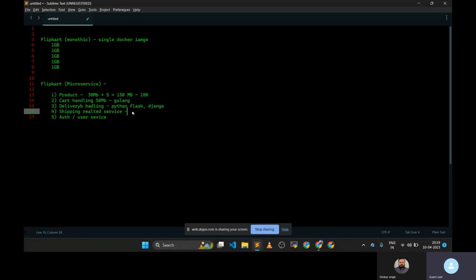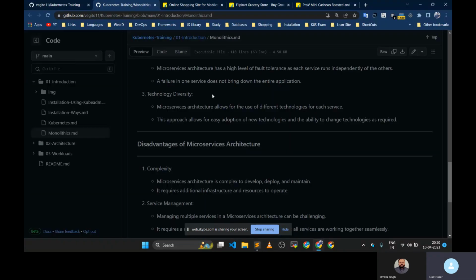For shipping data, I want to use Spring Boot, okay. That is totally possible. I want to use the MongoDB. That's totally possible because each and every service can have same or different kind of technical set. Okay, but in case of monolithic, it is not possible because everything is in single code. So if we started with the Spring Boot, then we have to only use the Spring Boot only. Okay, got it, na?